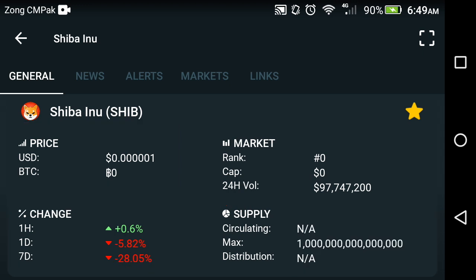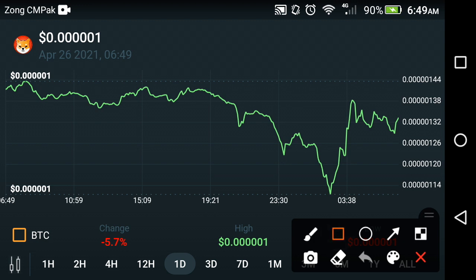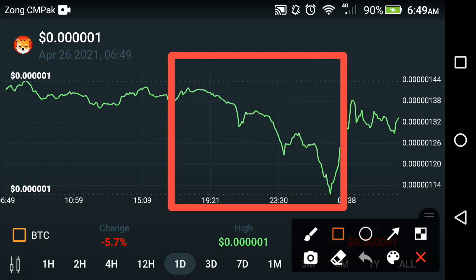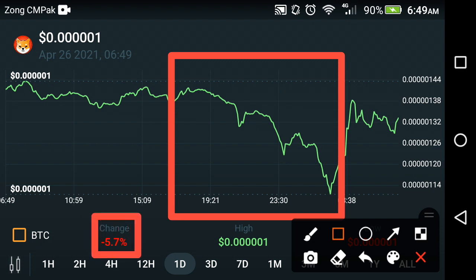Now let's see more details on the price prediction chart. As you can see here, in the last 1 day, at this point, the market crash occurred in Shiba coin. All the cryptocurrencies fell fast, except for 4 or 5 coins. The change in the last 1 day is about negative 5.7%, but it's good news for all of you. As you can see here, Shiba coin can take a jump after a crash, and currently it is also moving upward, friends. So absolutely it's good news for all of you.